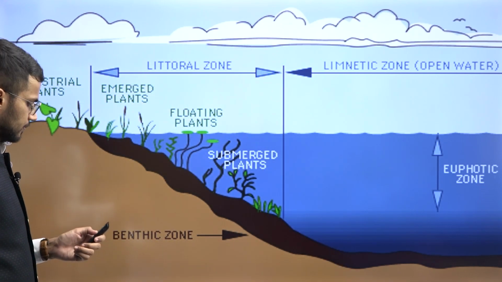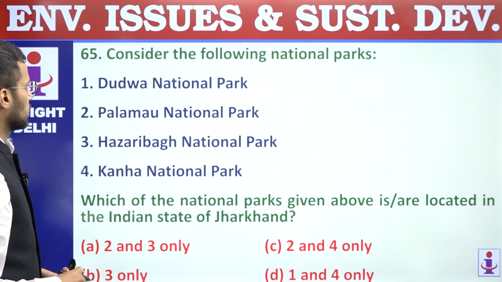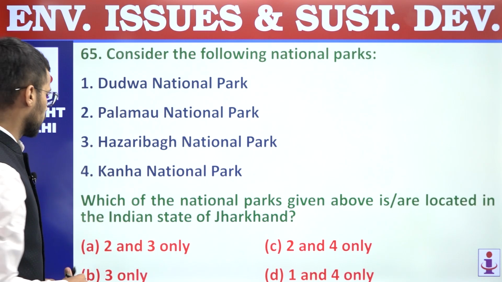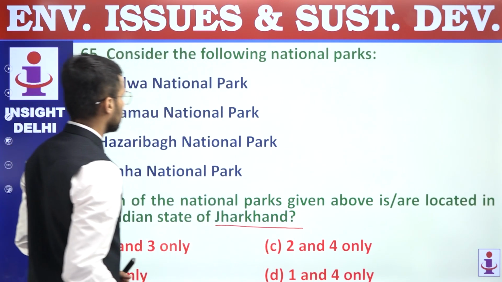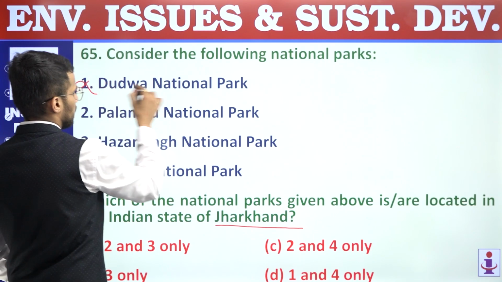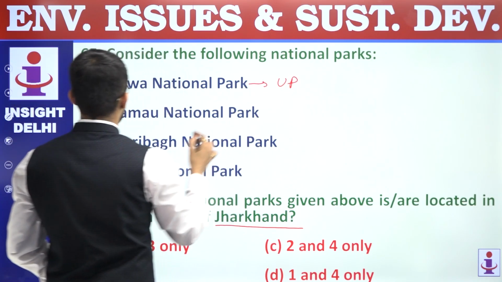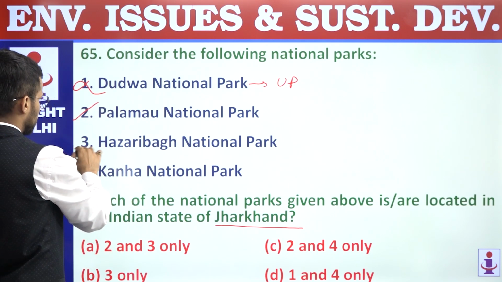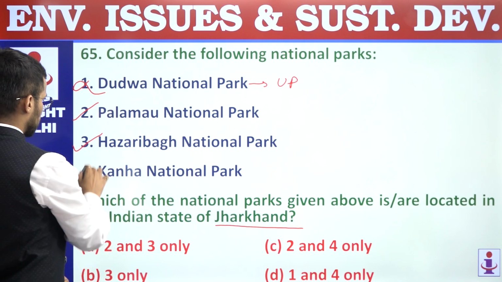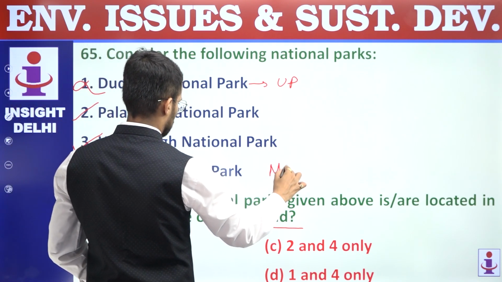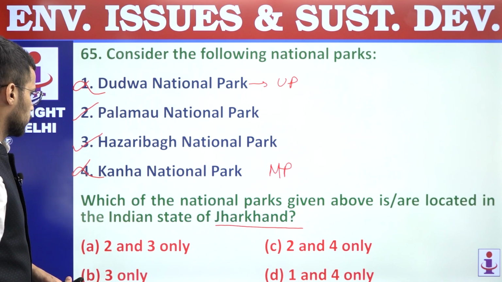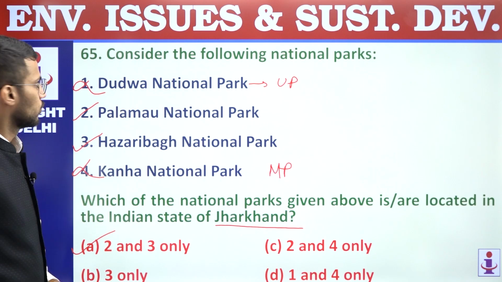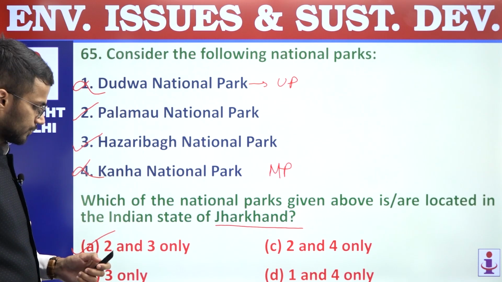Next, 65. Consider the following national parks. Which of the national parks given above are located in the Indian state of Jharkhand? Dudhwa National Park, it is there in the state of Uttar Pradesh. Then Palamau National Park, yes, it is in Jharkhand. Hazaribagh National Park, yes, it is in Jharkhand. Kanha National Park, it is in the state of Madhya Pradesh. So only 2 and 3 is correct. We are supposed to find out correct statement only. Answer is A, 2 and 3 only. Question number 65, answer is A.